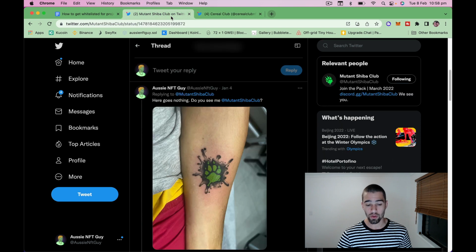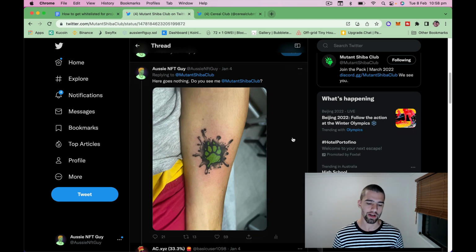But another one that I did do is I went and got a tattoo for a project called Mutant Shiba Club.